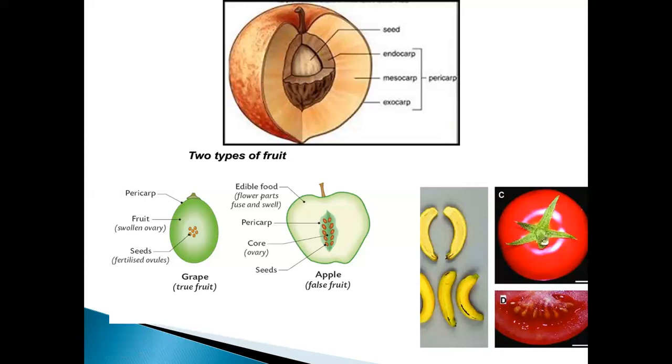If it is asked for you to explain about the fruit, you need to explain the same. You need to first give the definition of the fruit. Then you have to explain about true fruit, give an example. False fruit, give an example. Then the parthenocarpic fruit, or parthenogenesis. After that, you need to explain the seed, the endocarp, mesocarp, and exocarp, which together makes pericarp.